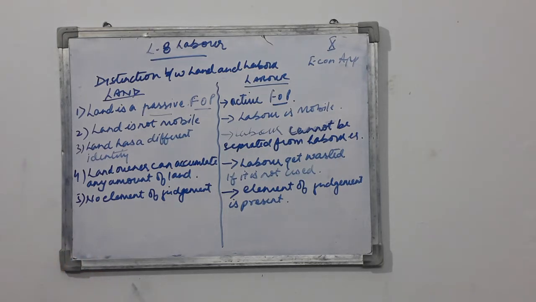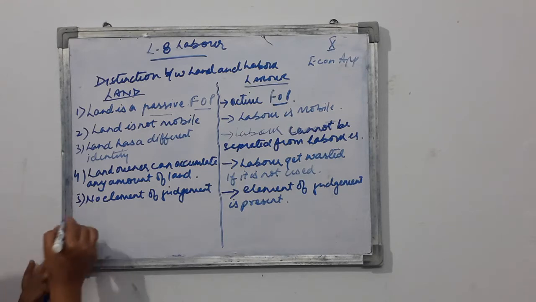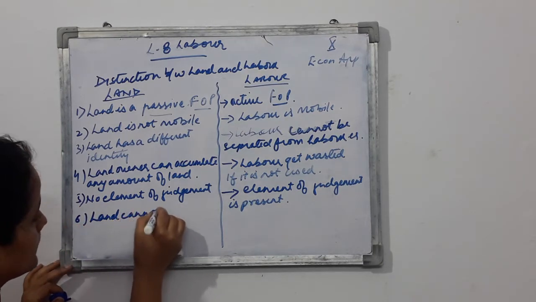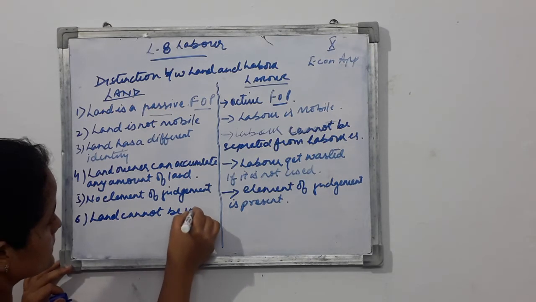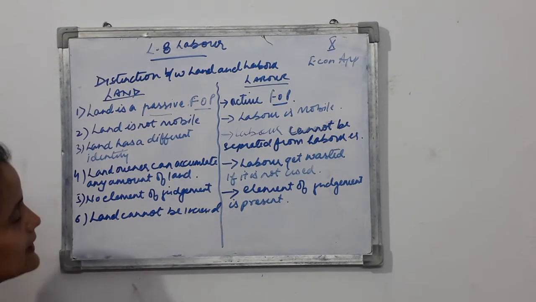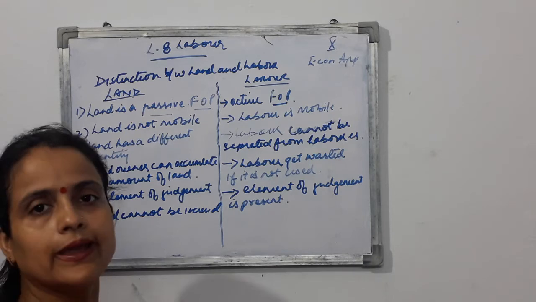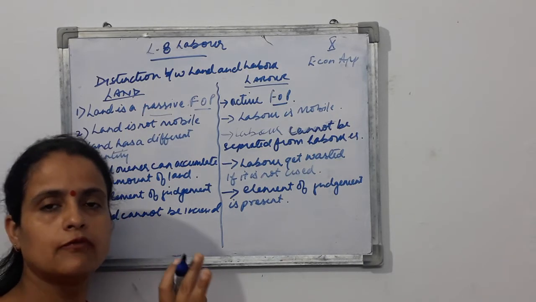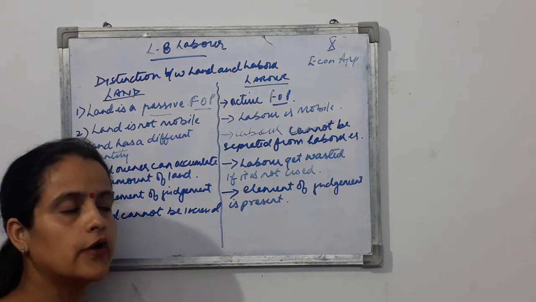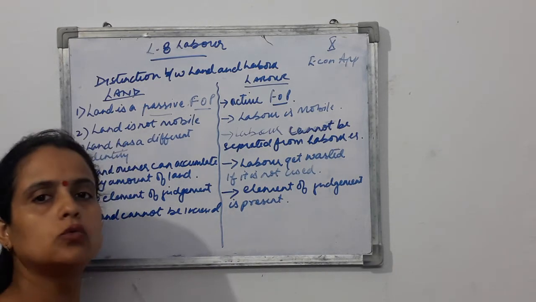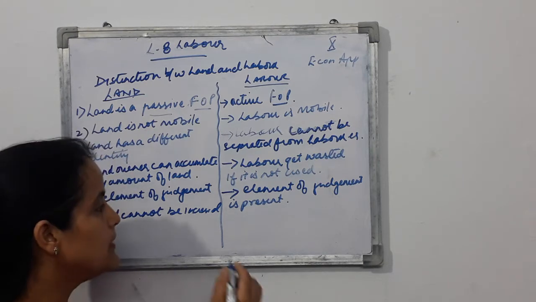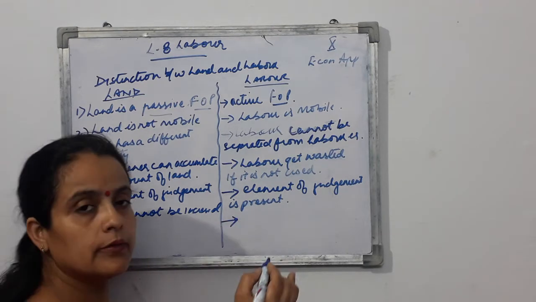Fifth, the total quantity of land remains fixed. So land cannot be increased. लैंड को आप इंक्रीज नहीं कर सकते हो, क्योंकि लैंड इज अ फ्री गिफ्ट ऑफ नेचर, वो आपको एक बार मिल गया है तो बस गॉड ने दे दिया है उतना. यू कैन नॉट इंक्रीज. Even if you do a lot of things, you can pay for it, but you can't increase the quantity of land that has already been given to the human from God.